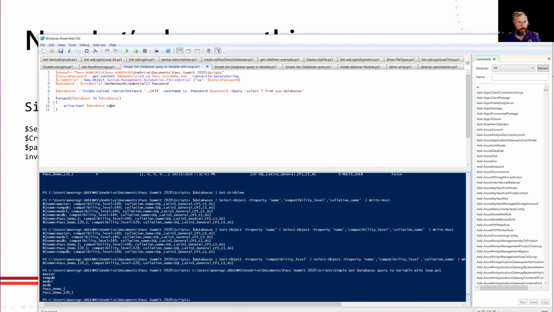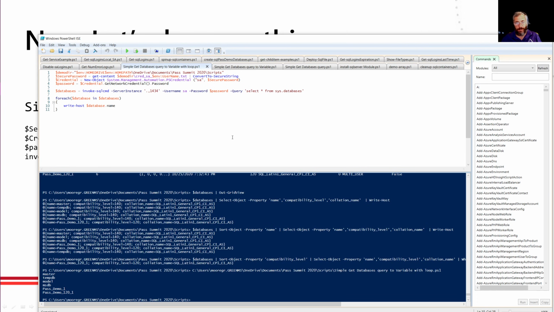So again, we're looking at that property of that object. Keep in mind here that we only have 6 databases. If we had 100 databases, we might want to filter that, and we're only looking at one server here. So now we probably want to start thinking, but Greg, I want to automate this. I want to put this against multiple servers. And that's exactly what we're going to do.